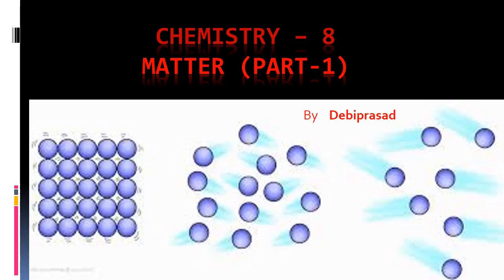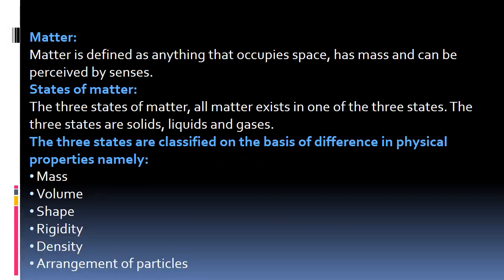Today, I will explain to you all the first chapter, matter. Matter is defined as anything that occupies space, has mass, and can be perceived by the senses.